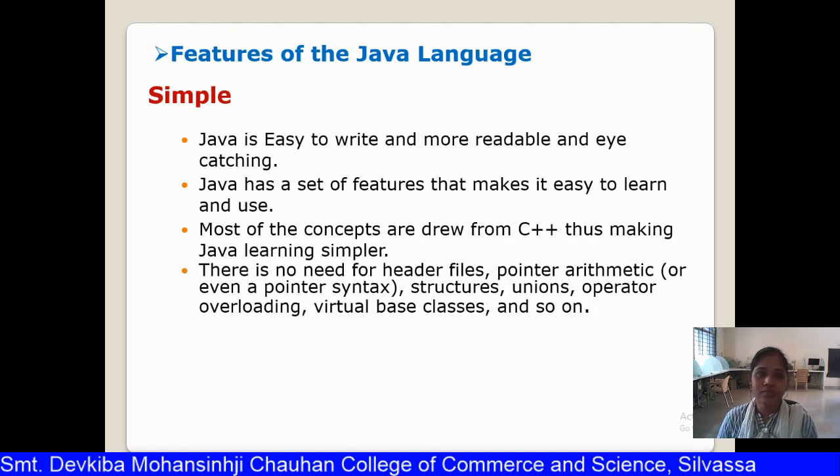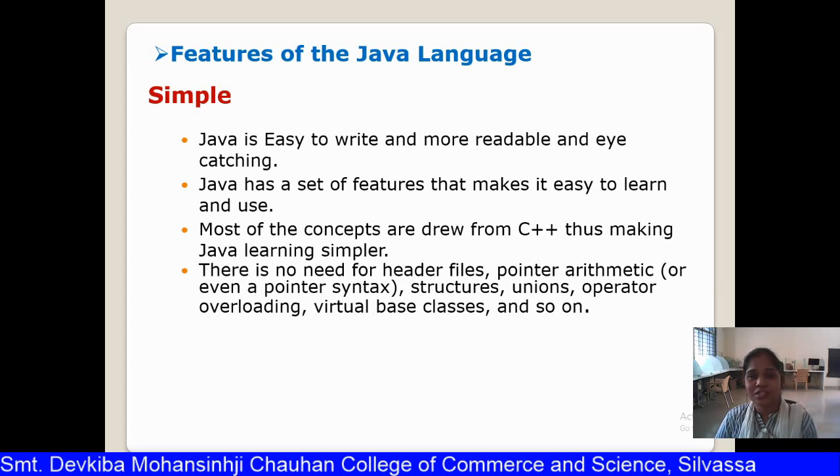The next feature of Java is simple, as Java is very easy to write and more readable. Why is it easy to write? Because most of the concepts are the same as the basic core programming languages you are already familiar with, C and C++. Java has a set of features that make it easy to learn and use.